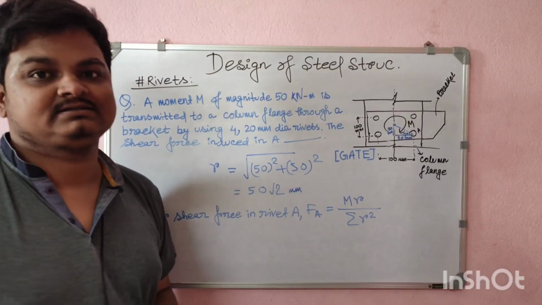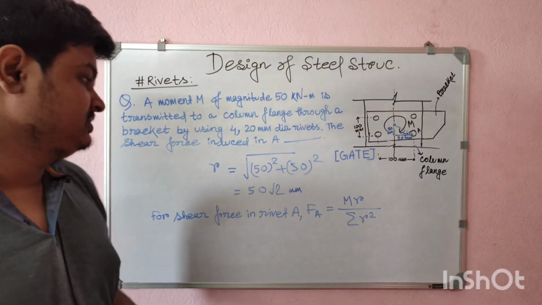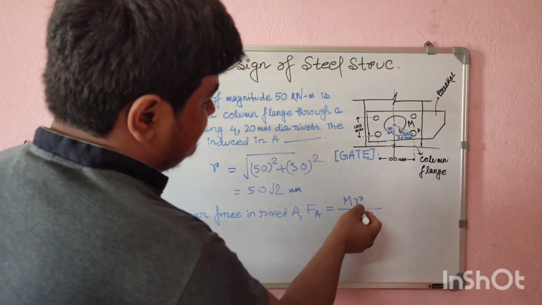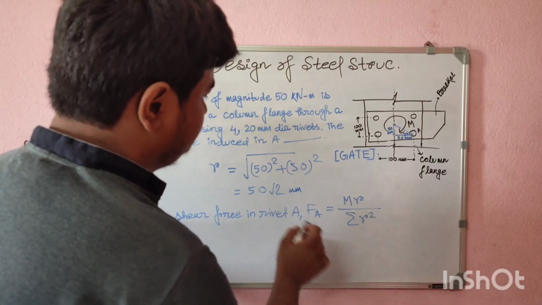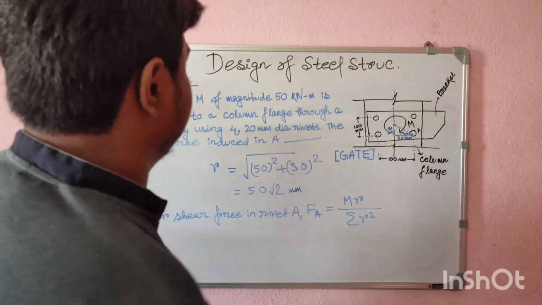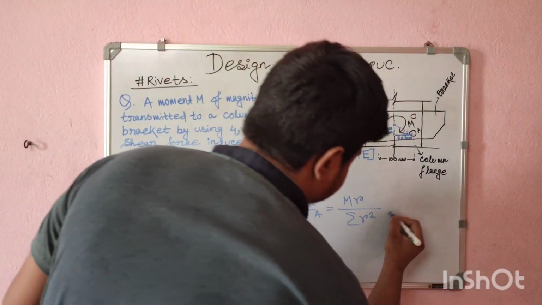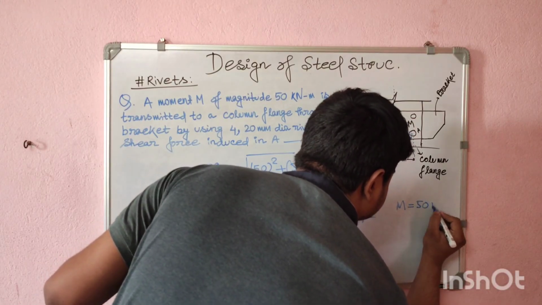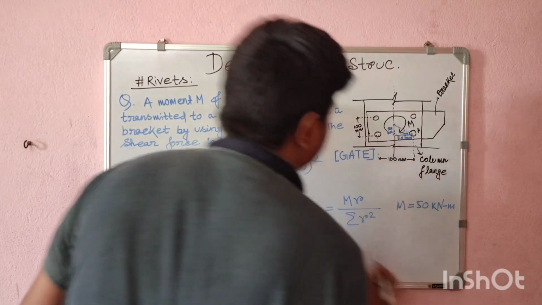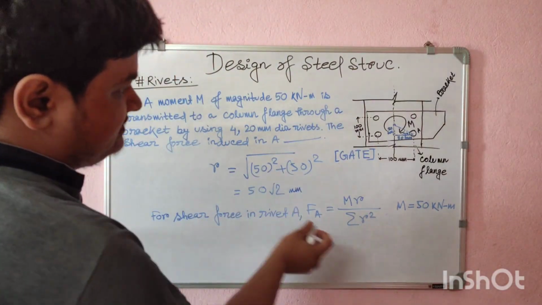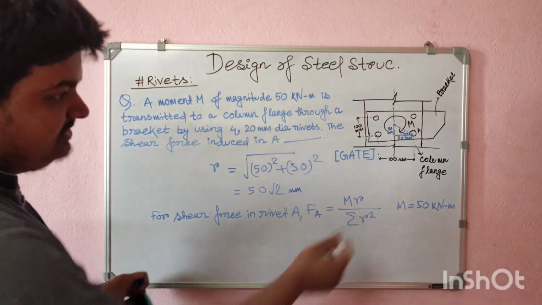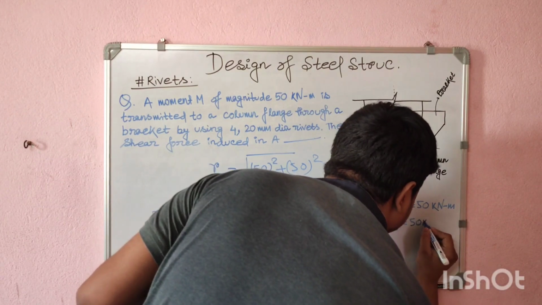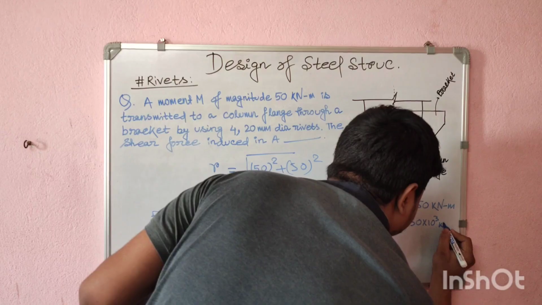I will be taking classes of steel structure. So now you can see that R we have found out and M is given, that is M is 50 kilonewton meter. Okay, so this is in millimeter, and this is meter. So if we write in millimeter, it will be 50 into 10 to the power 3 kilonewton millimeter.